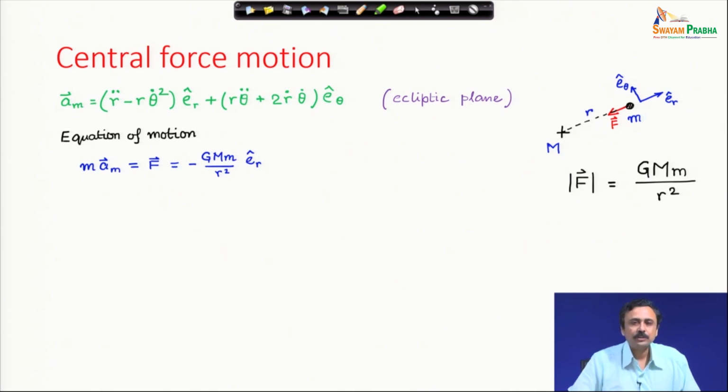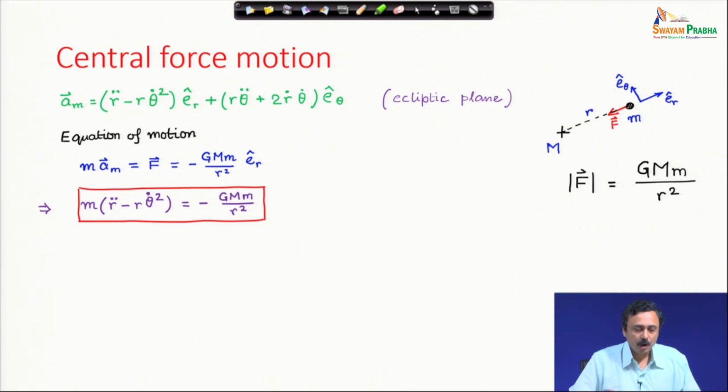Now, the equation of motion is Newton's second law. Mass times acceleration is equal to the net force. I have shown the free body diagram of the particle m. So mass times acceleration of particle m is equal to the force, which is minus G M m by r square E r cap.